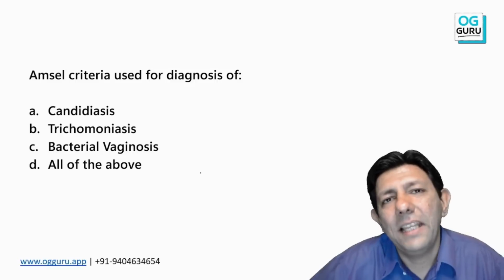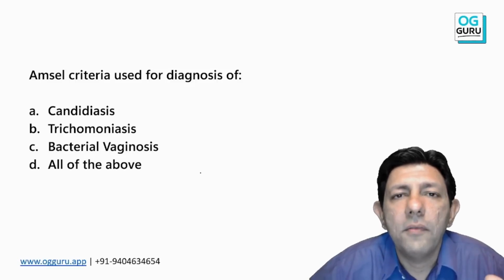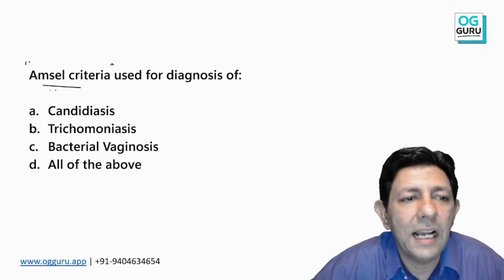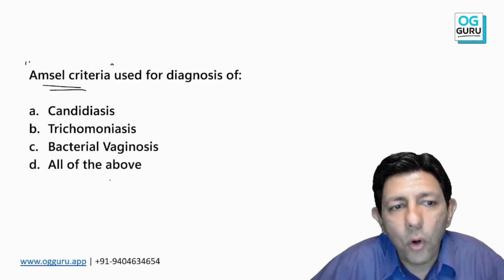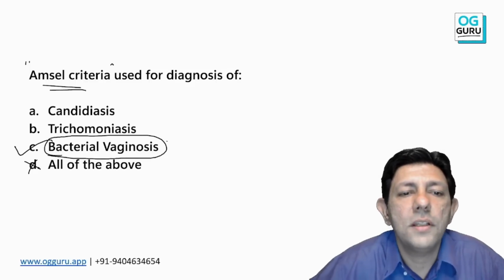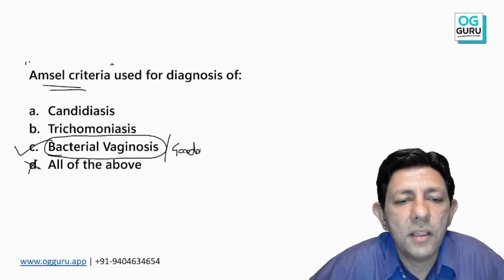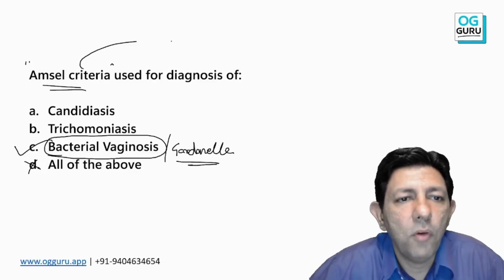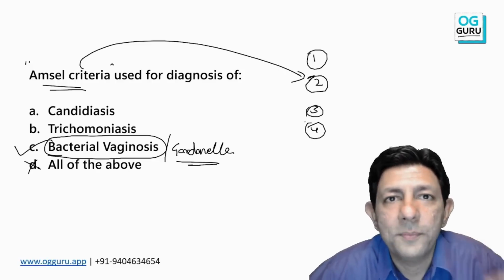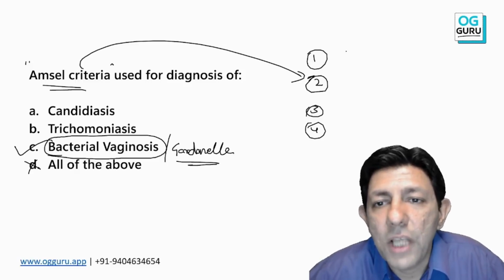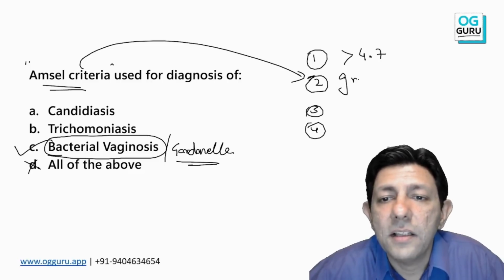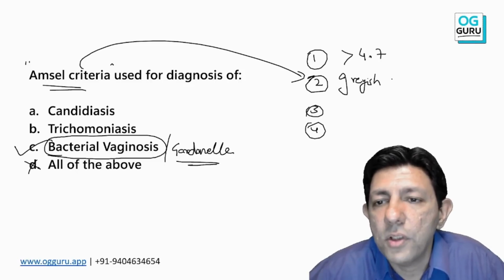Moving on, one MCQ on vaginal discharge and vaginal infection is definitely going to come. Amsel's criteria. Anybody? Amsel's criteria is for what? Yes, sir. Amsel's criteria is for bacterial vaginosis or for Gardnerella infection. What are the 4 Amsel's criteria which we should know? Anybody? Yes. So the vaginal pH is generally more than 4.5. There is a grayish white discharge.